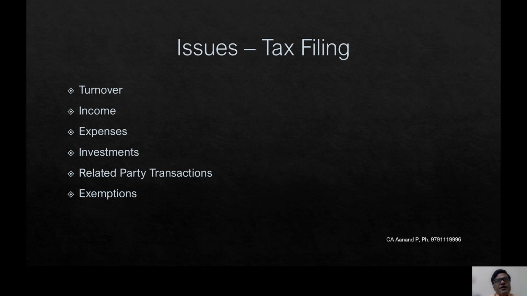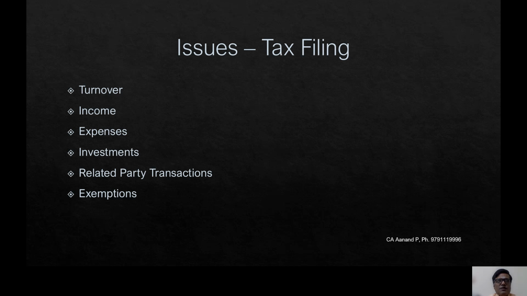Next, we shall move to the issues in the tax filing. So when we see the purpose, let us see the issues in the tax filing. One of the issues is ascertaining the turnover. Wherever 44AD cases are there, most of the clients provide the turnover, and that turnover is taken for the computation of his income tax liability.